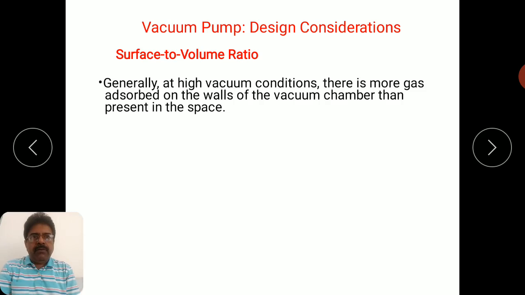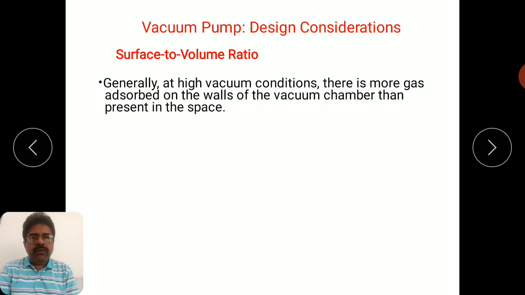But the adsorbed species on the walls of the chamber or the different components of your vacuum system are really more numerous compared to the number of gas molecules present inside the chamber. So this fact must be considered while designing the high vacuum system.